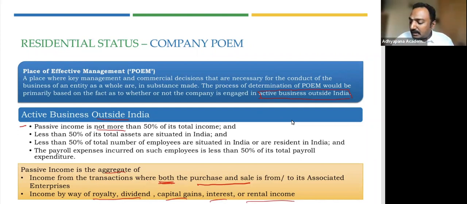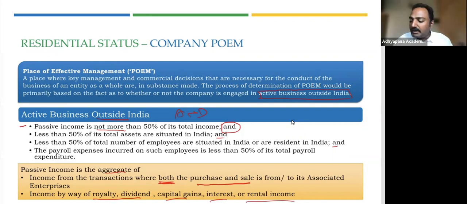And for the second condition, please remember, it is all AND conditions. So all the conditions we're talking about are AND conditions, which means all the conditions must be satisfied to be called active business outside India. That's why we are saying all conditions must be satisfied. This entire clause is about AND conditions. So the first is passive income. We understood what is passive income.